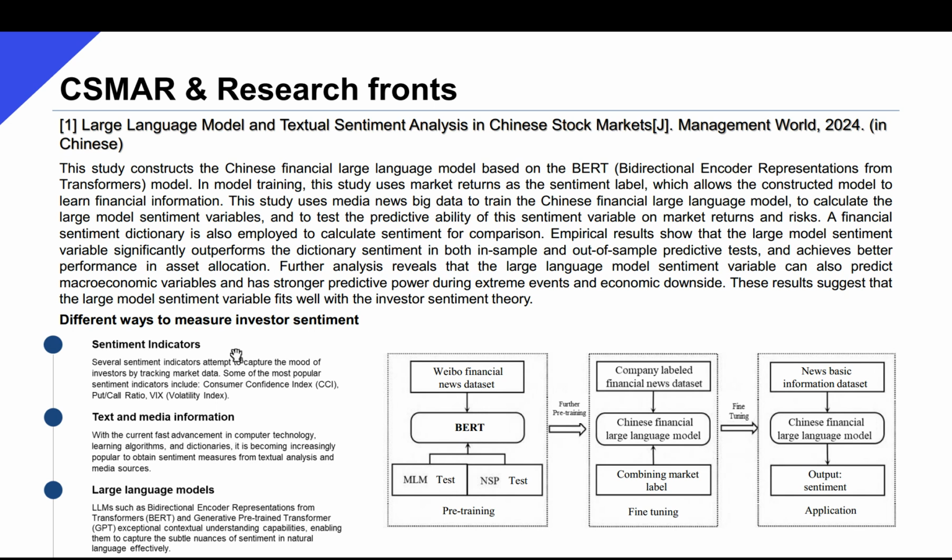With the development of technology, it then became increasingly popular to measure sentiment with textual analysis methods. However, as pointed out in this study, both sentiment indicators and textual analysis methods have their own flaws. For instance, they cannot process contextual information and therefore cannot capture sentiment accurately.